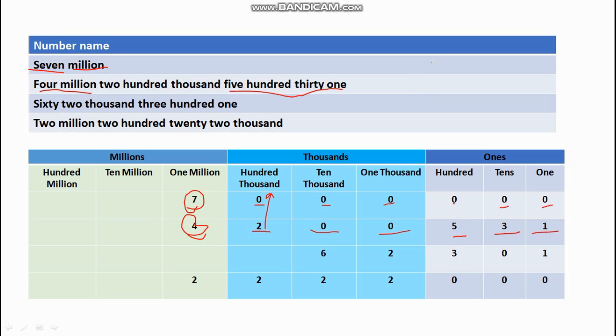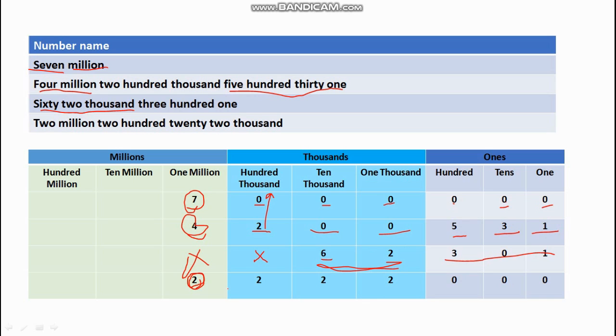Let's move on to the third example. This is 62,000. That means there is no number at million place. There is no number at 100,000 place. 62 normal, no? The way you write in Indian place value chart. 62,301 together. Now the next is 2 million. Now we have to fill up the millions place. Here it is.